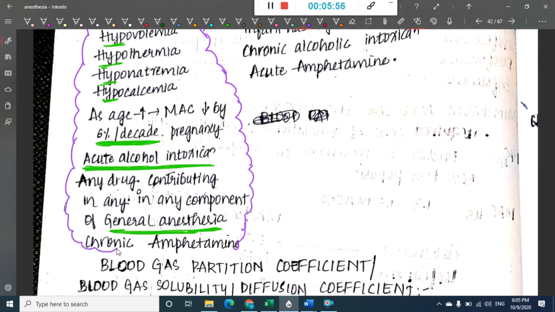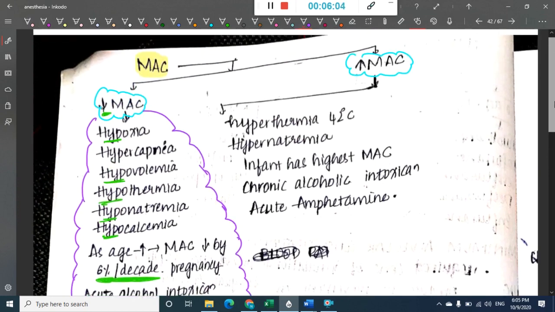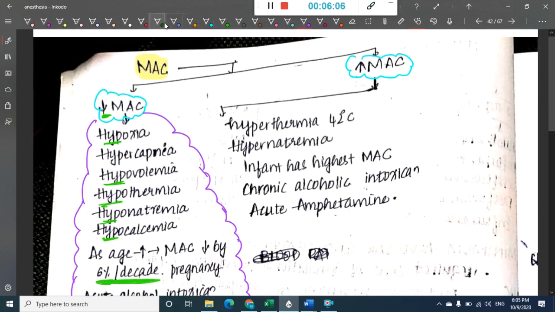In acute alcohol intoxication, in drugs which cause general anesthesia, or in chronic amphetamine use, you see a decrease in minimum alveolar concentration. Now, what are the conditions where there is an increase in minimum alveolar concentration? It's easy to remember: it is increase. So, obviously, hyperthermia or hypernatremia. Here there is an increase in minimum alveolar concentration.